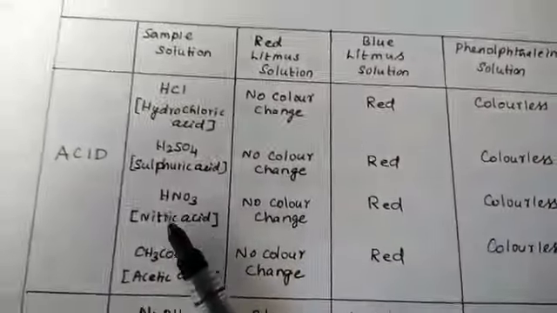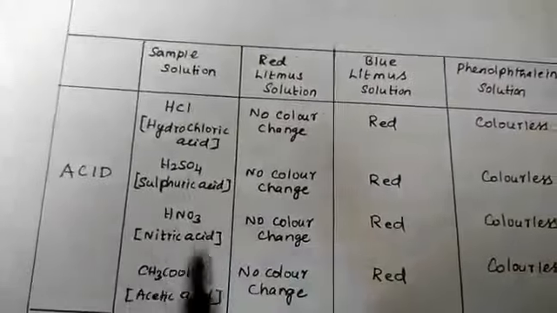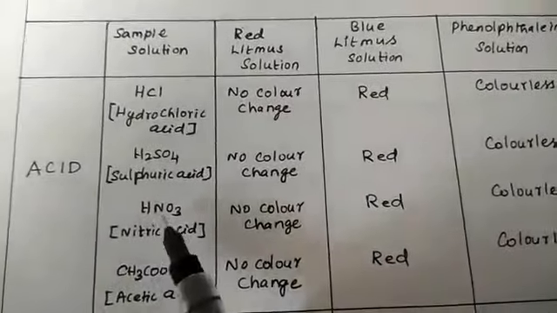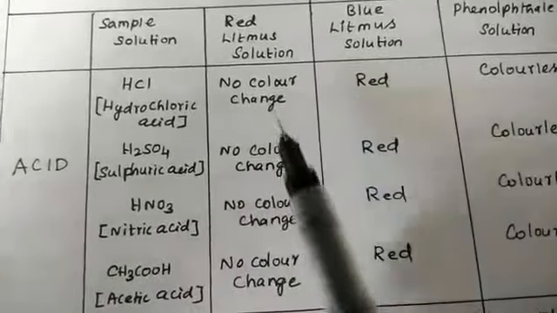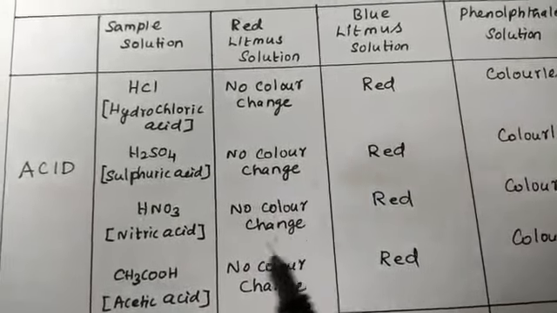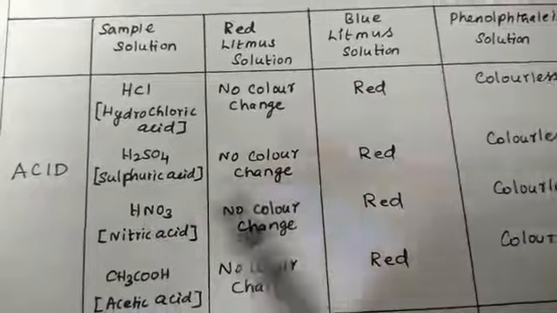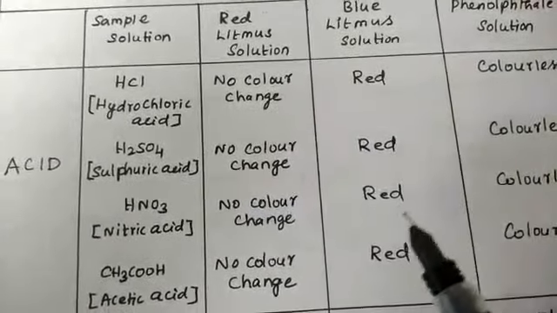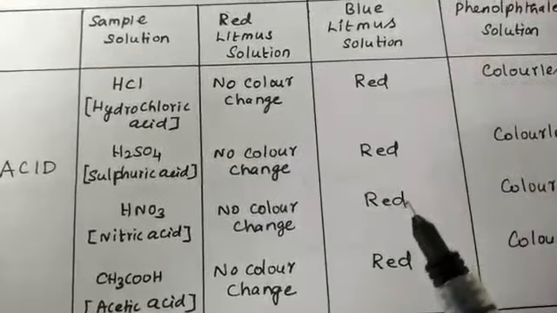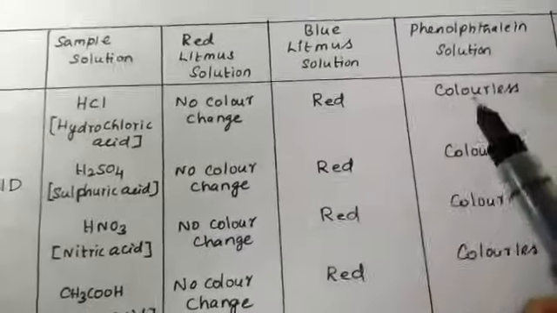Then the third one is nitric acid, HNO3. Nitric acid added to red litmus solution gives no color change.